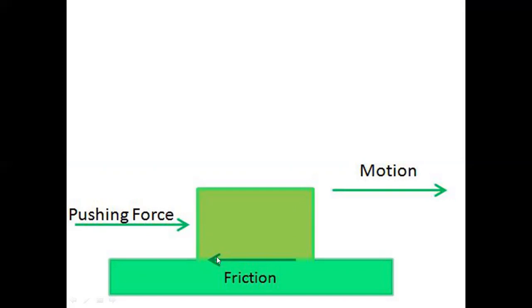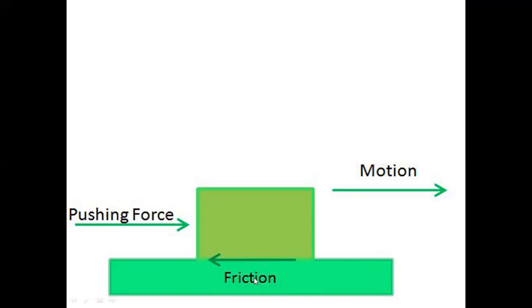Now what is happening? The object is not continuing its path of motion. So it is not continuously being moved. At some point of time, it is coming to rest. Now, why is this coming to rest? It is because another kind of force is resisting the amount of force which is being applied.